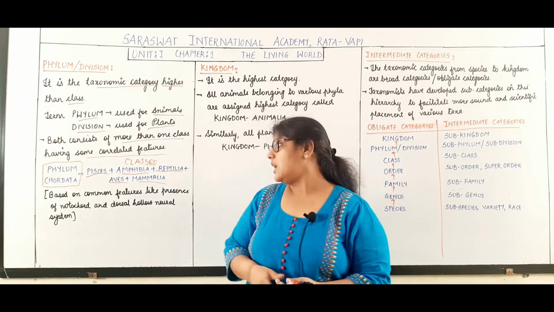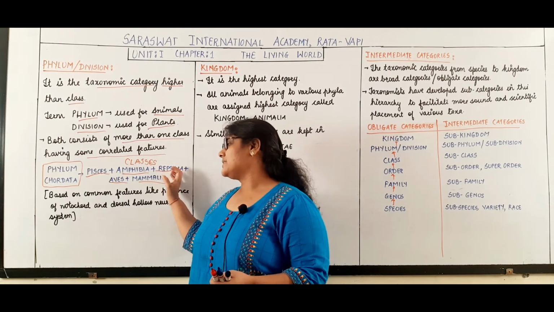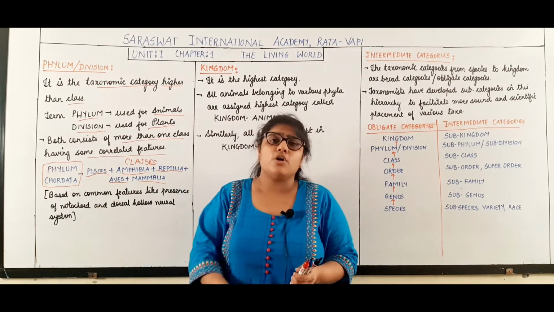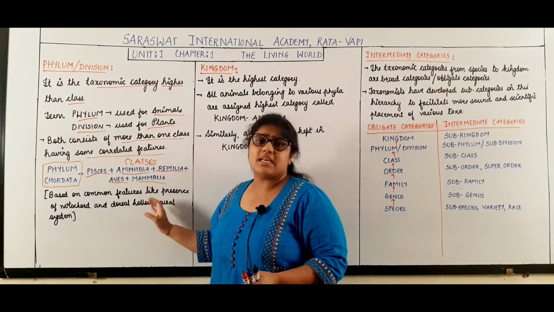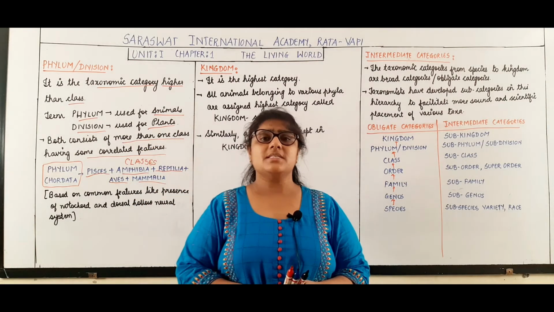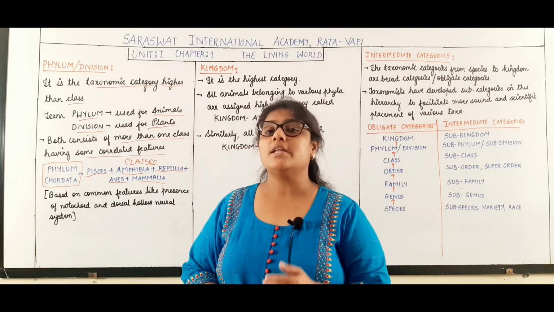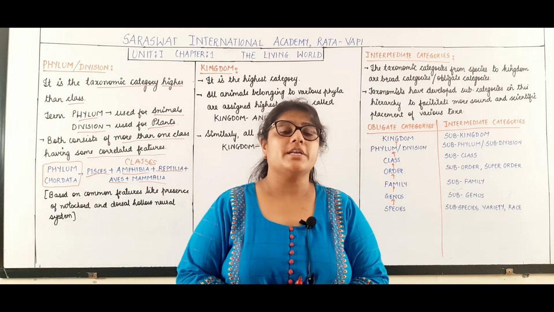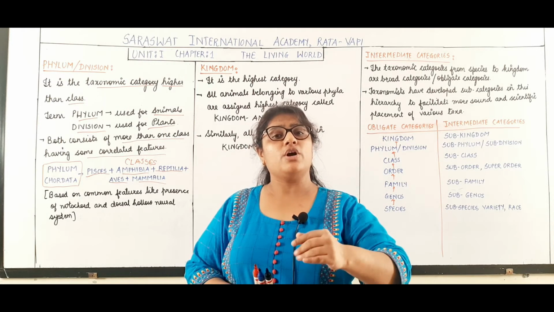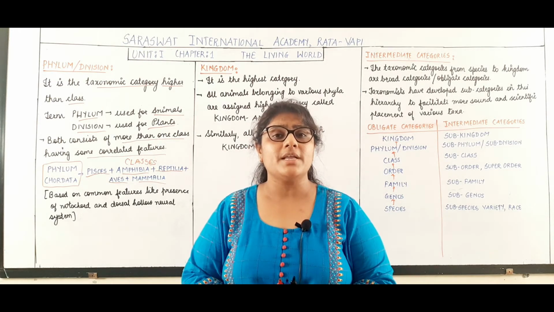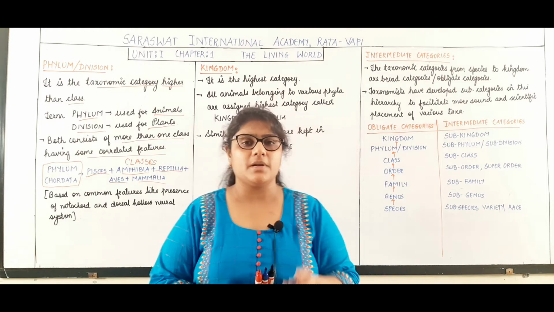So now these are all the classes which are included in the phylum Chordata. Why? Because all these classes have some common features, like the presence of notochord. Notochord is a rod-like structure which is located on the dorsal side of the body. In us, that notochord is later transformed into what? It is transformed into the vertebral column.